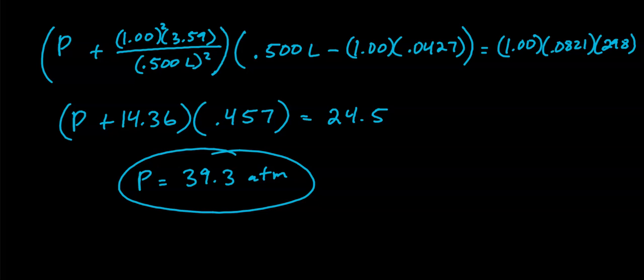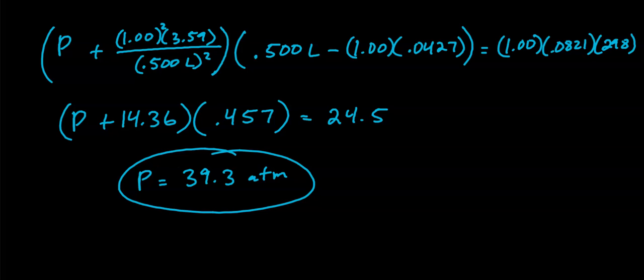So here's the setup. Sorry, I left some units out just for space. I was running out of room here, so make sure to include units with all of your values. And so I kind of gave you some numbers here. The 1 squared times 3.59, which is a constant for carbon dioxide, divided by the 0.5 squared is 14.36. I guess 14.4 is fine there. And then the 0.5 minus the 1 times 0.0427, the correction factor b for carbon dioxide, you get 0.457. And then the right side is equal to about 24.5.